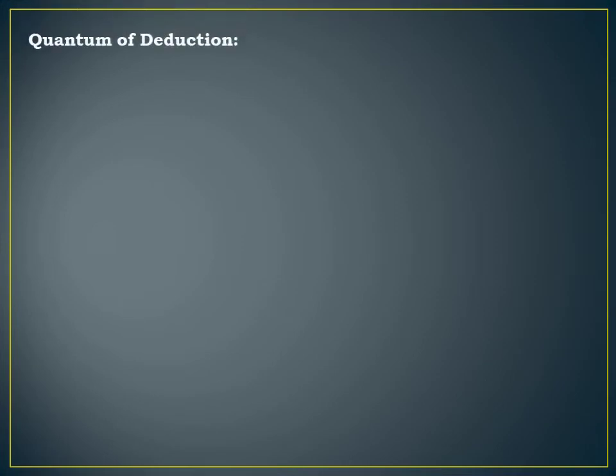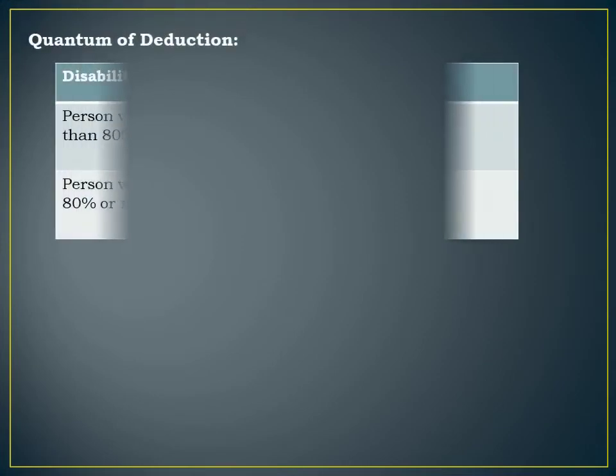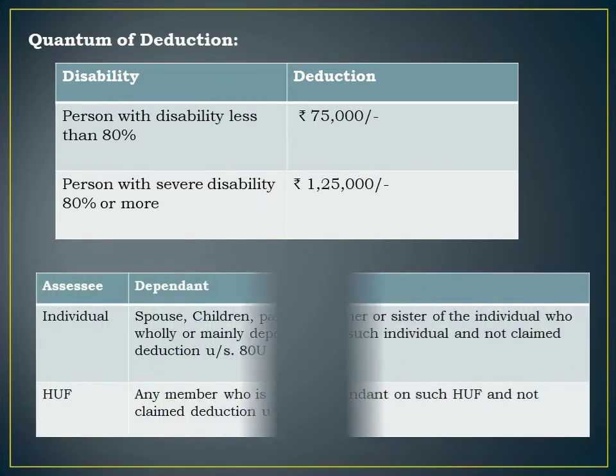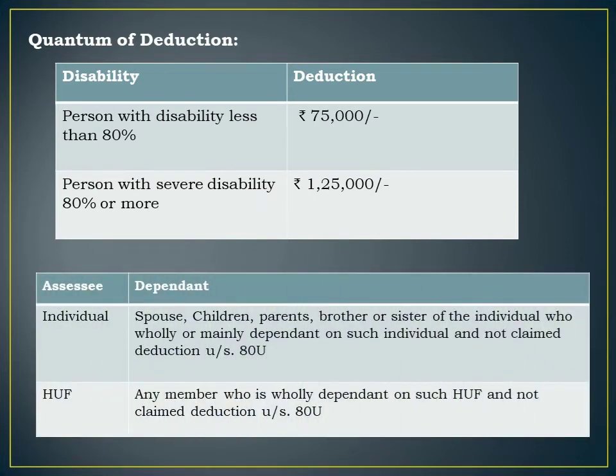The quantum of deduction allowed under section 80DD is based on a percentage basis. For a person with disability of less than 80%, the deduction will be rupees 75,000. This is a lump sum deduction. And for a person with severe disability, that is more than 80%, the deduction will be 1,25,000. These deductions are not based on expenditure. The person need not have incurred expenses. This deduction allowed is lump sum.